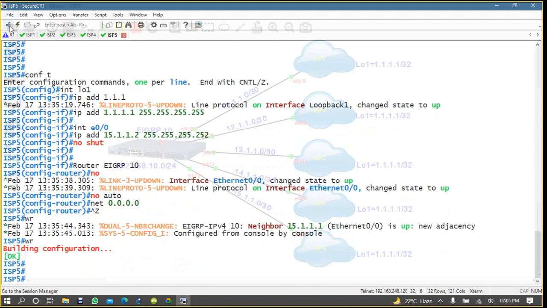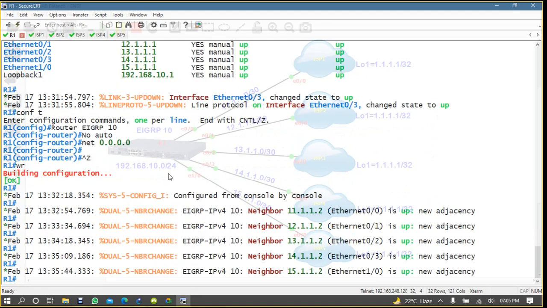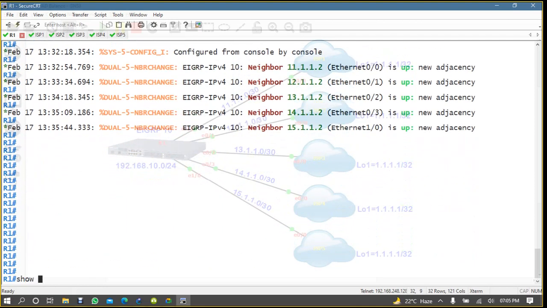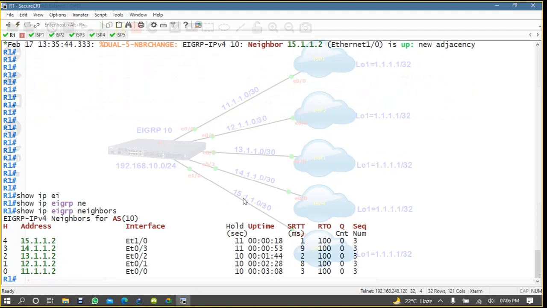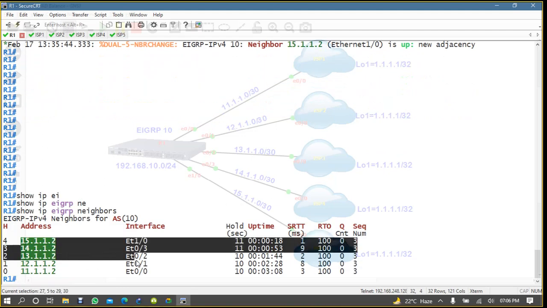Okay, find neighborship. If you come on R1, you have neighborship with 5 different routers, right? And if you check here, show IP EIGRP neighbor, you have 5 neighbors, no problem with the 5 neighbors.